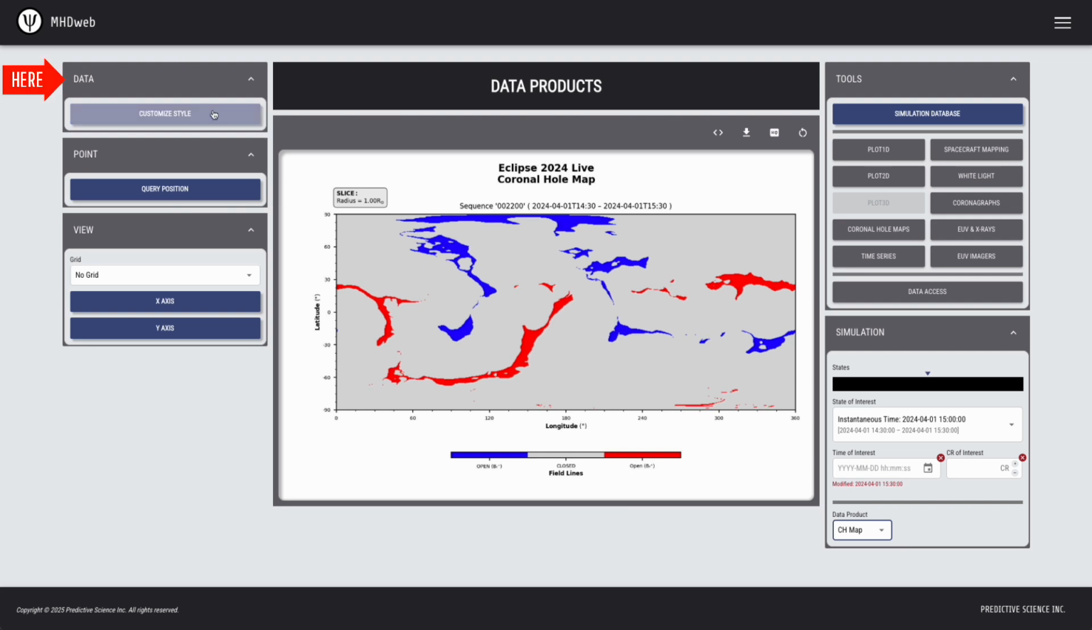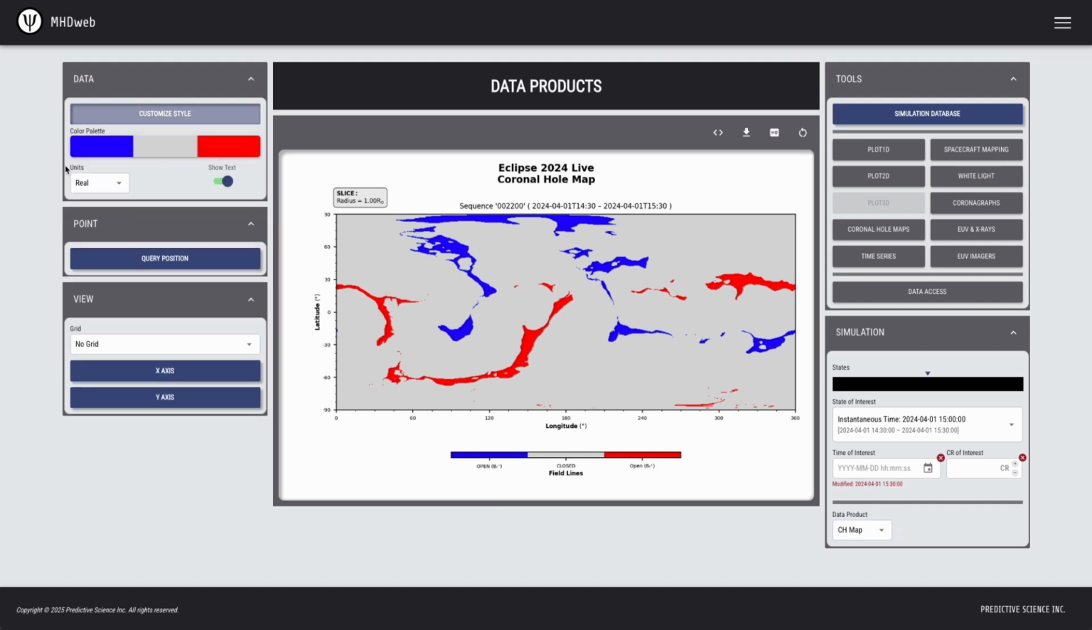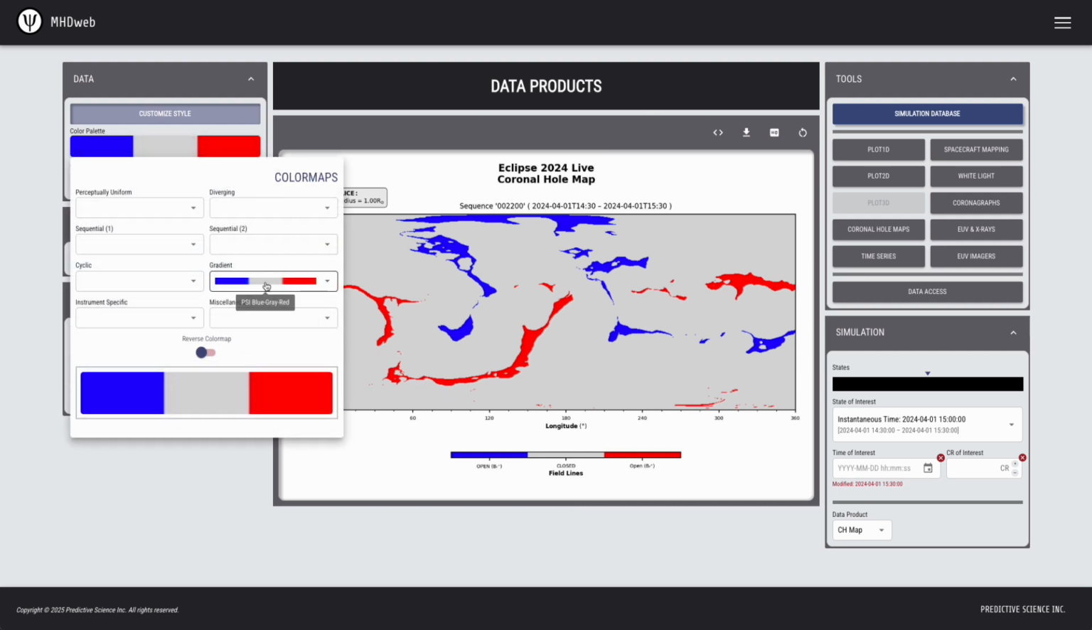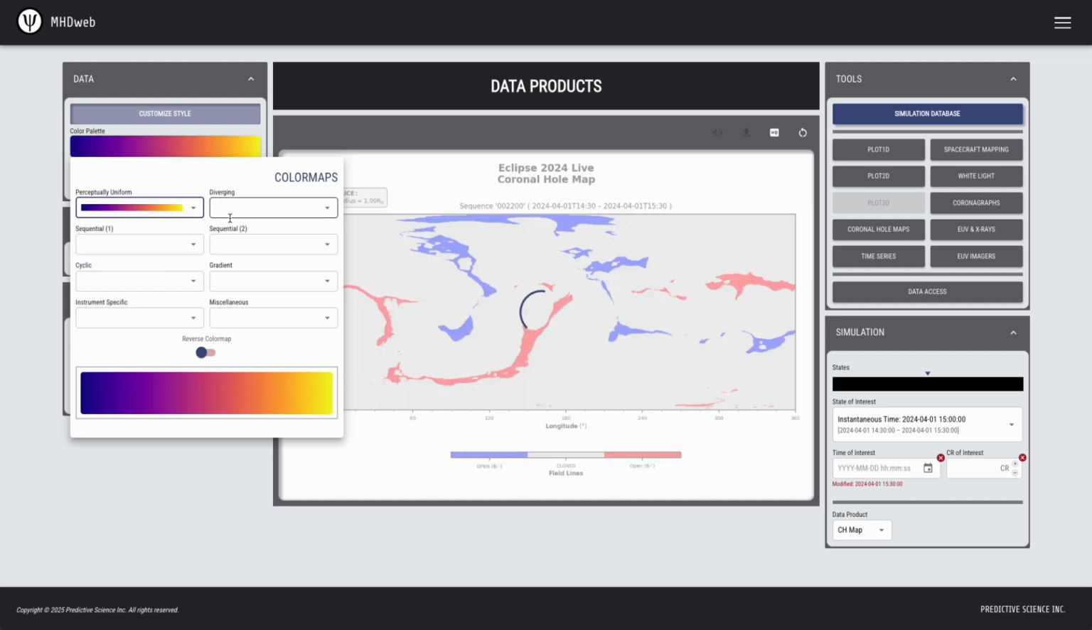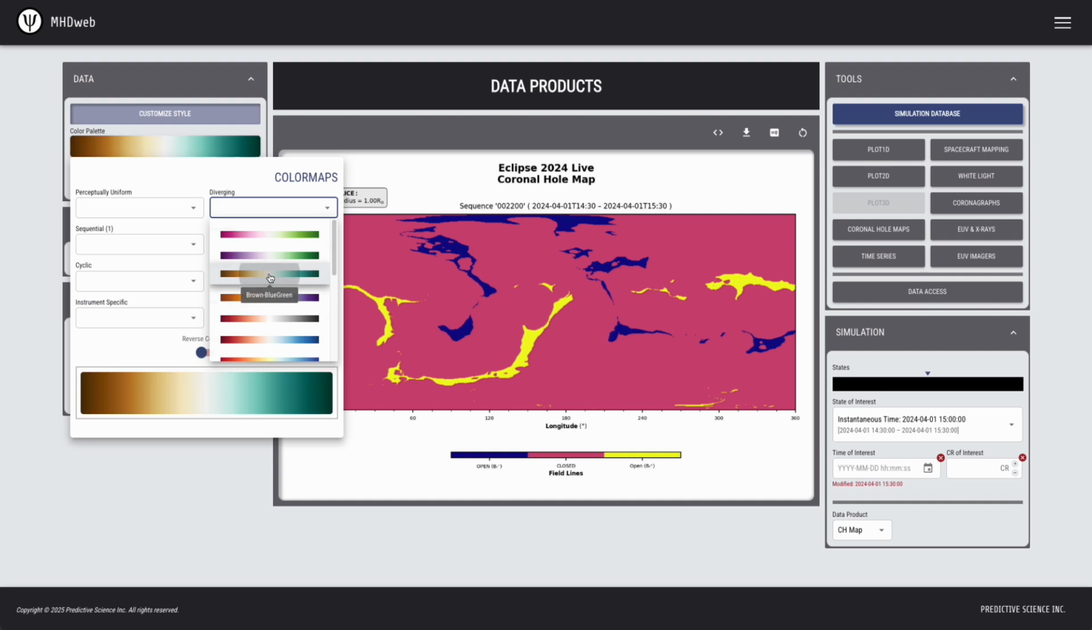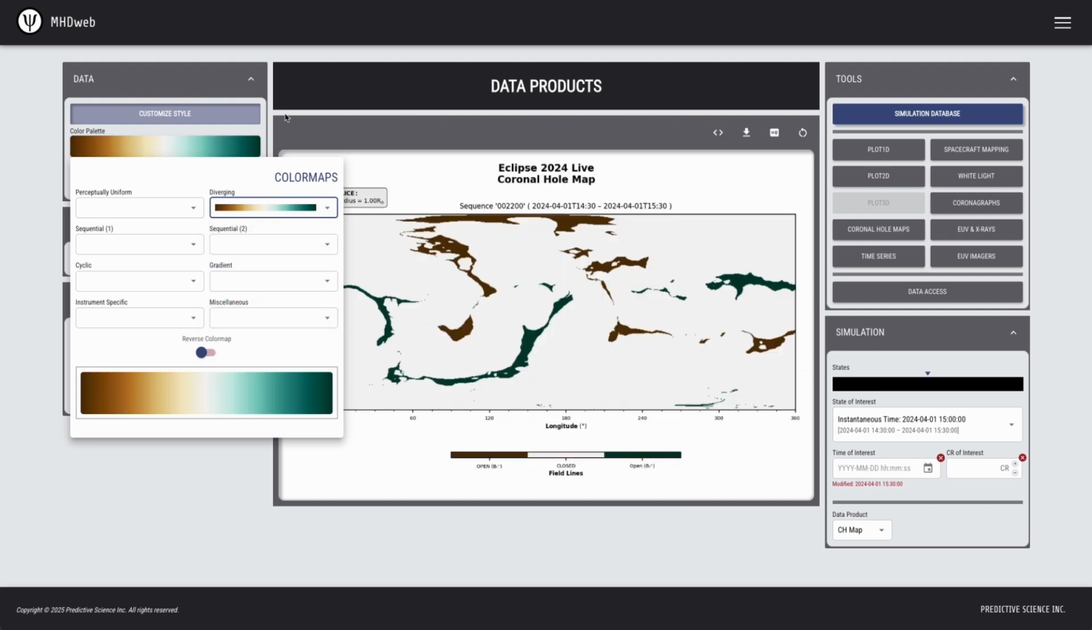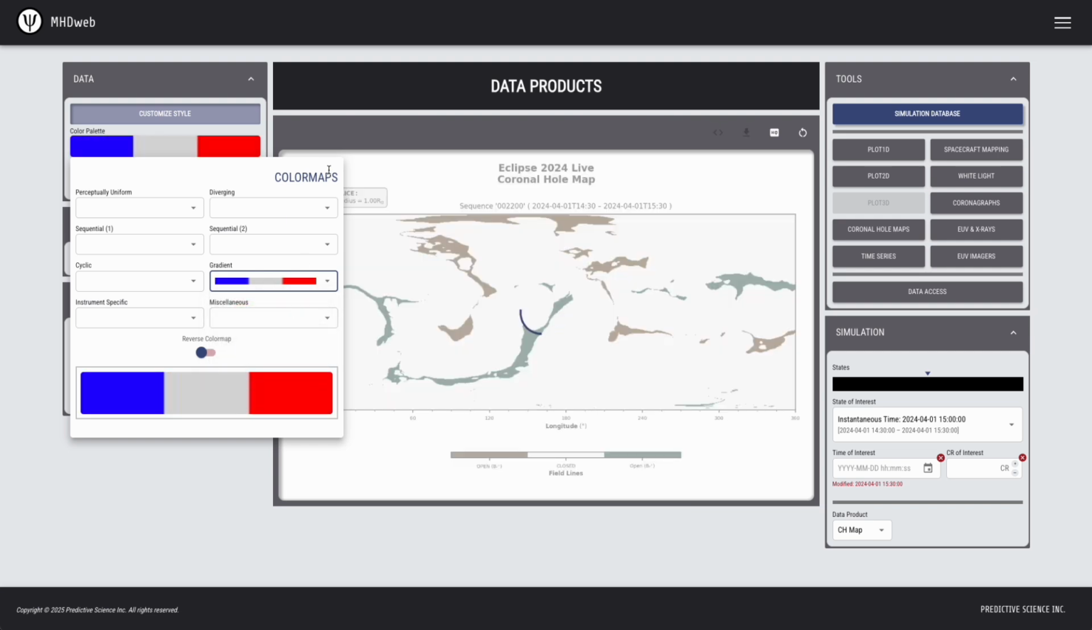The data widget here is mainly provided to change a couple of stylistic elements, mainly the color map, and whether you wish to show the slice text that is in the upper left-hand corner of the plot. Coronal hole maps will default to PSI's blue-gray-red color map. However, any color map that is selected will be linearly segmented into a 3-tone color map, as you can see here. With that being said, though, I'm going to go back to the PSI blue-gray-red.